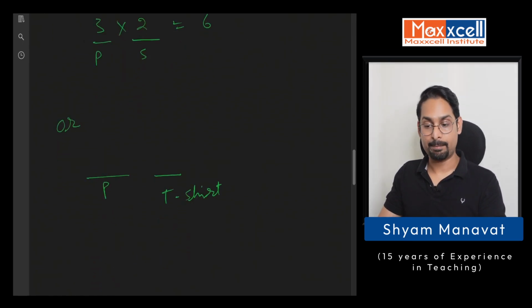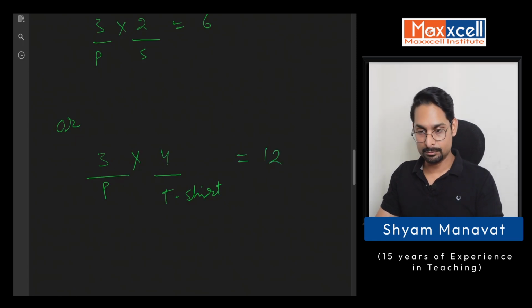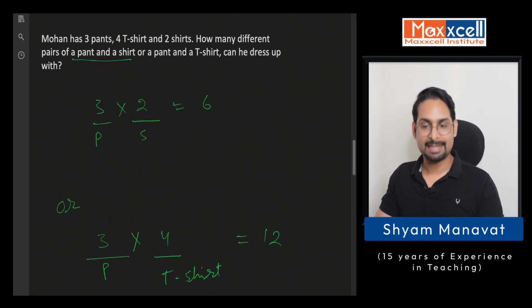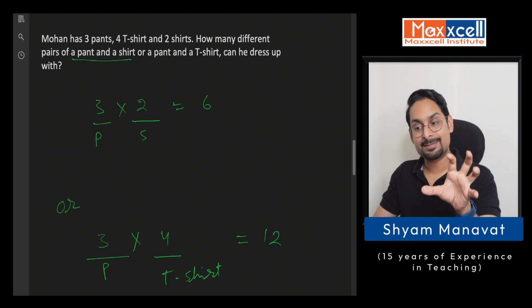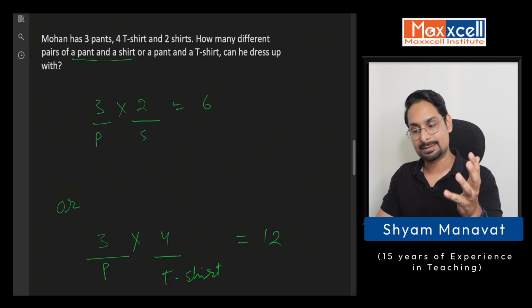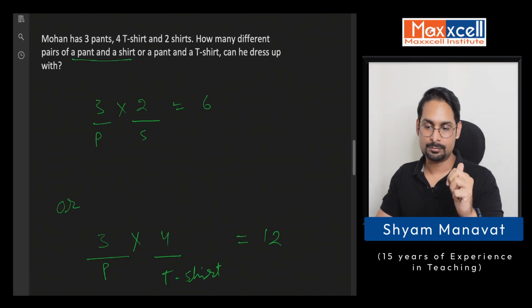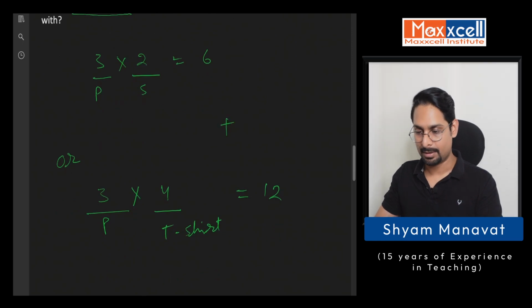Or again pant and t-shirt. So pant, there are 3 possibilities, and for t-shirts there are 4 possibilities. Now this time you have "or" as the conjunction between these 2 conditions. So what I'm trying to say here is, he can dress up in 6 ways if we use shirt. He can dress up in 4 ways if we use t-shirt, right? So the total number of ways he can dress up here is, I hope you are clear with this, 18, correct?